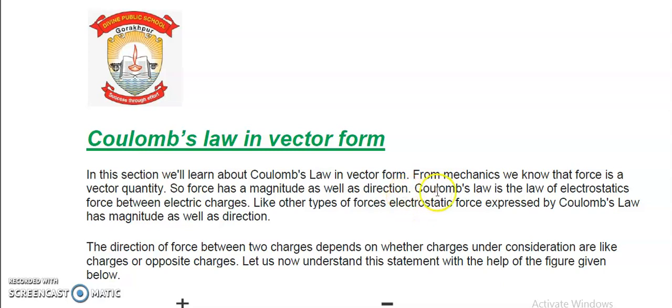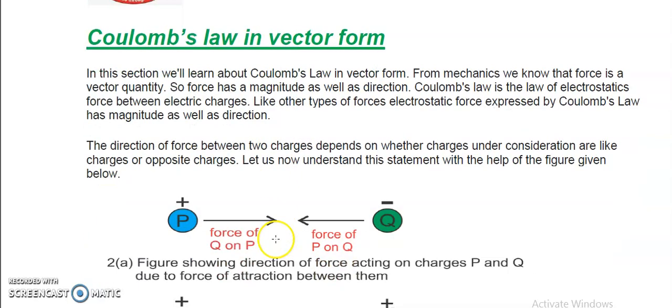Just now I have told you, Coulomb's law is the law of electrostatic force between electric charges. Like other types of force, electrostatic force expressed by Coulomb's law has magnitude as well as direction. The direction of force between two charges depends on whether the charges under consideration are like charges or opposite